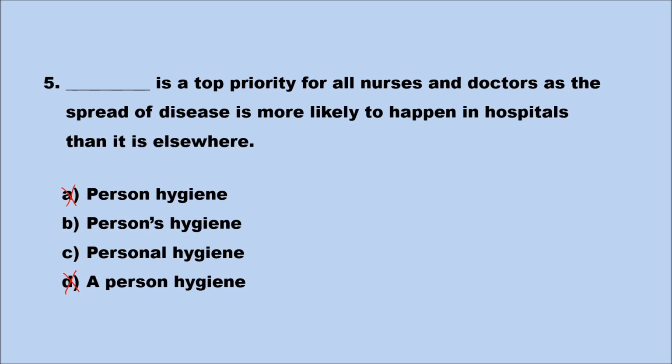However, person is made into an adjective only with this apostrophe here. And if you have this apostrophe, it makes this into an adjective. However, we're missing a. For example, a person's hygiene could possibly be correct, but we don't have the article. We're left with only C. Personal is the adjective that goes with hygiene.